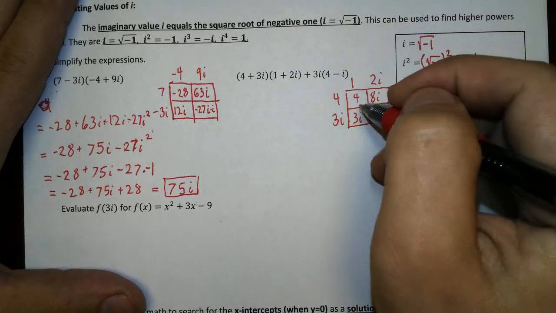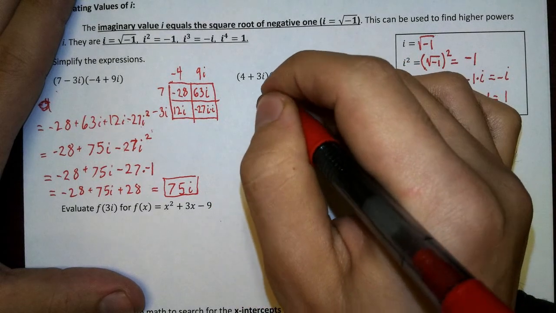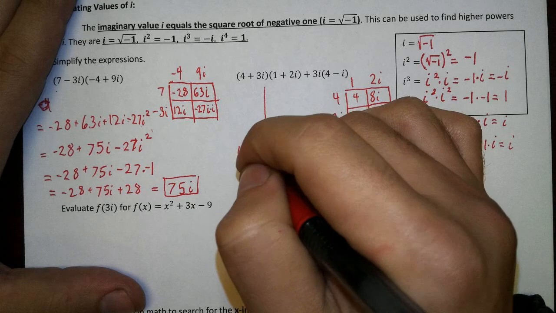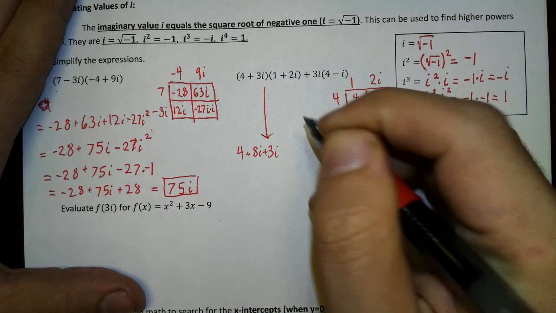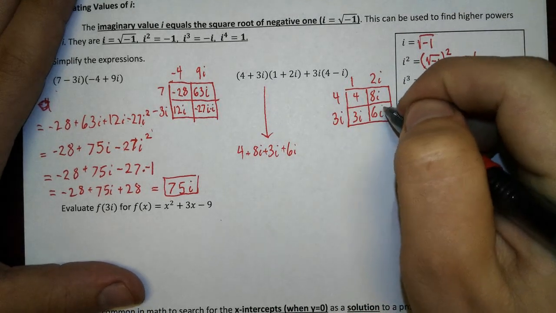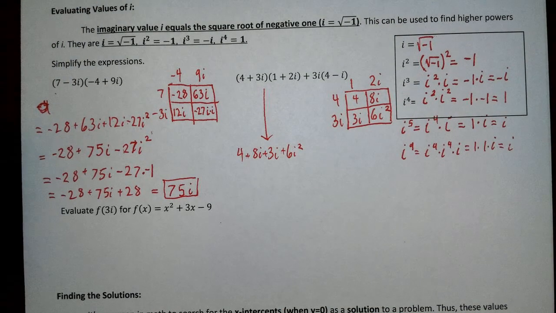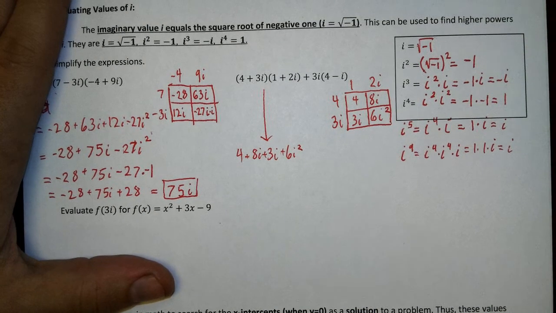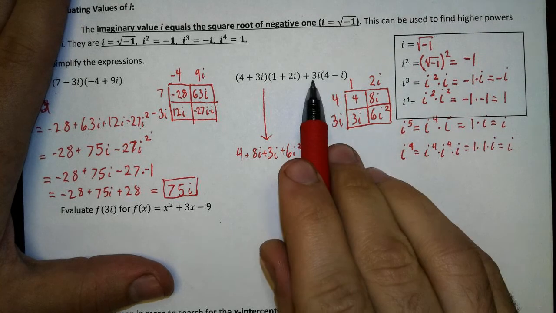So this can now replace all that stuff. So we're going to have, and I'm going to draw an arrow bringing it down to here, 4 plus 8i plus 3i plus 6i. Oh, mistake. You thought you were going to get some Z-Bucks. Not today! Right, that's I squared. Okay, make sure you don't forget that. Make sure you don't do a typo like Mr. Zoyas.